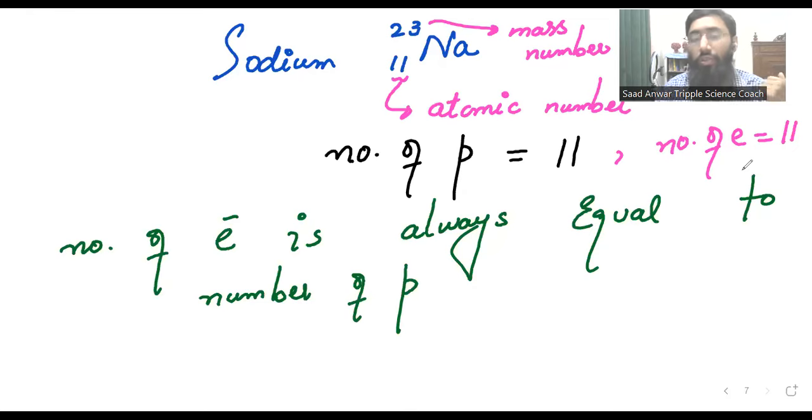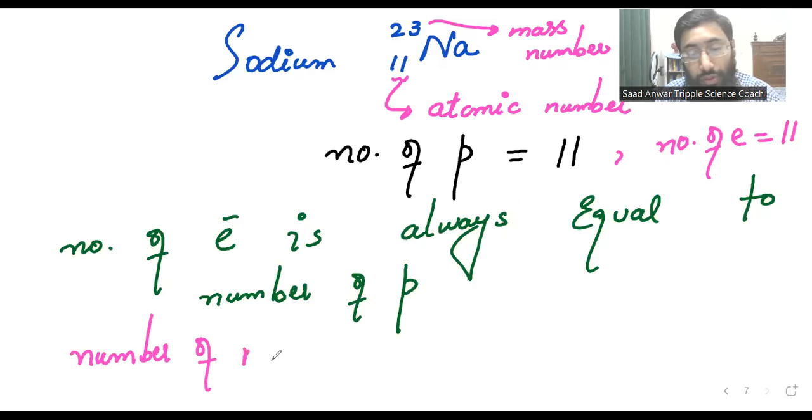Now how to figure out the number of neutrons? If we have to figure out the number of neutrons, how can we calculate it? Let me check, a few students tell. Mass minus. Okay, good. James, excellent. Everybody is excellent. There is a formula and there is a trick.